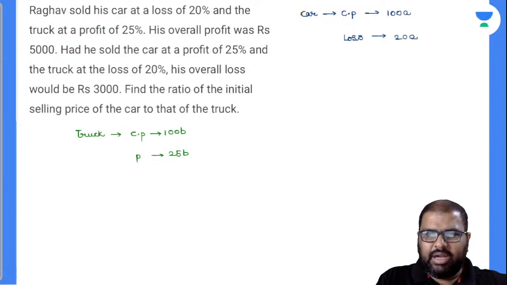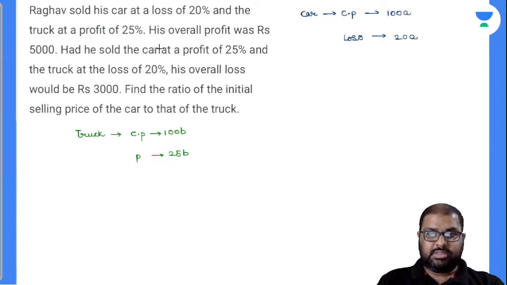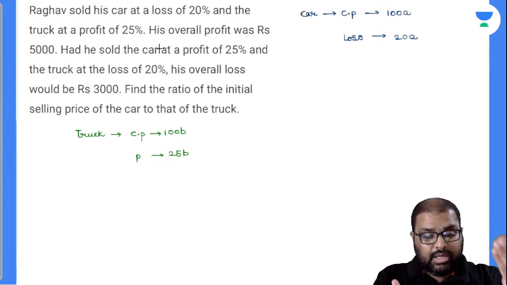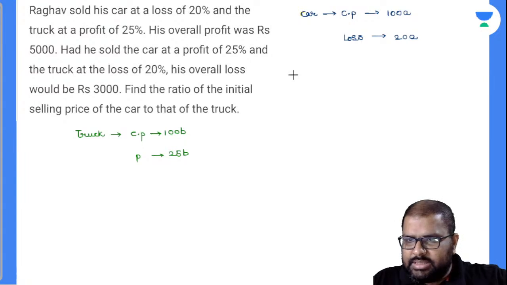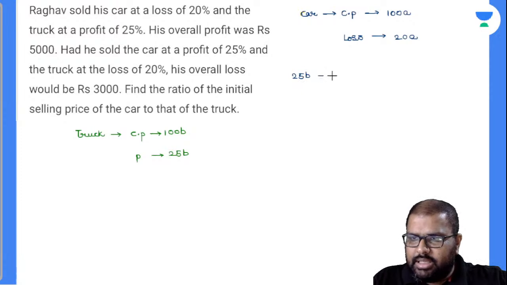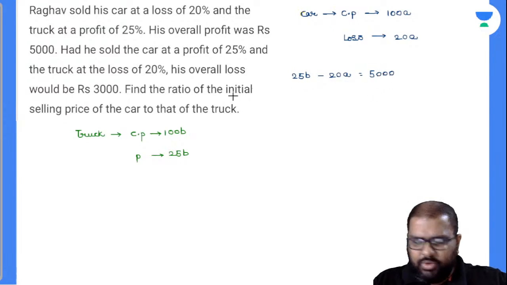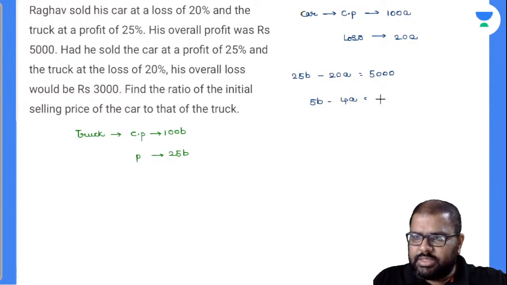And finally what happened there? His overall profit was rupees 5,000. So the profit you got on truck is more than the loss that you got on car. So can I write down this equation as 25B minus 20A? The profit you got on truck is more than the loss you got on car, so finally you will be getting profit only 5,000. Aram se dekho, I can remove 5 as a common factor from this. So I can write down the equation as 5B minus 4A is equal to 1000. Yes. Chalo, I'll keep it aside.